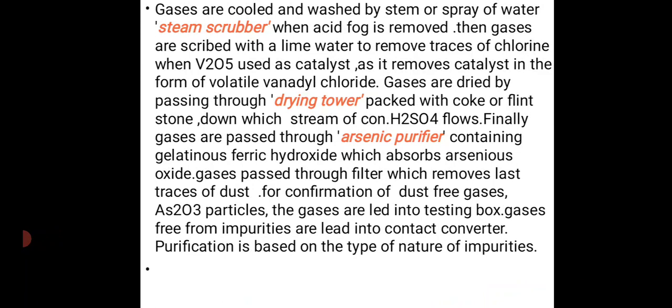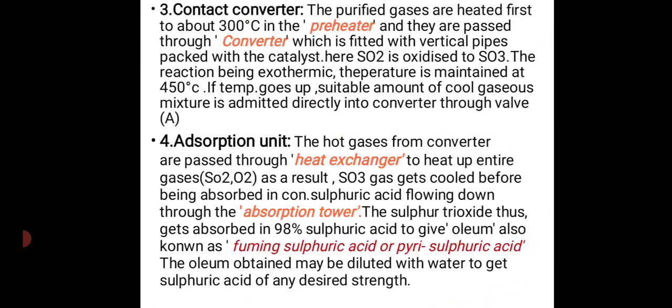Gases are passed through a filter, which removes the last traces of dust. For confirmation of dust-free gases, the gases are led into the testing box. Gases free from impurities are led into the contact converter. Purification is based on the nature of the impurities.